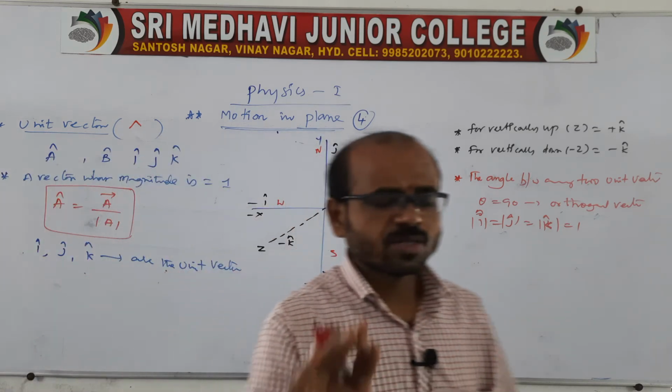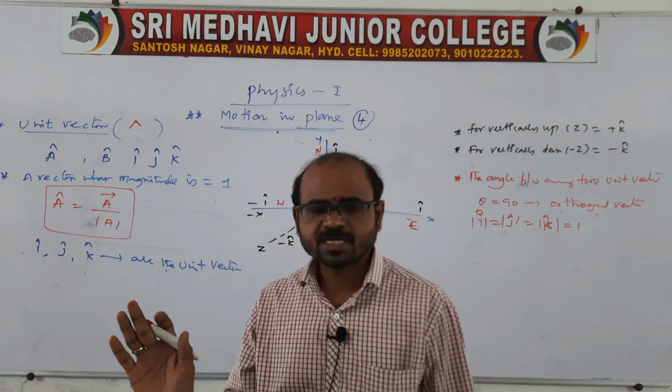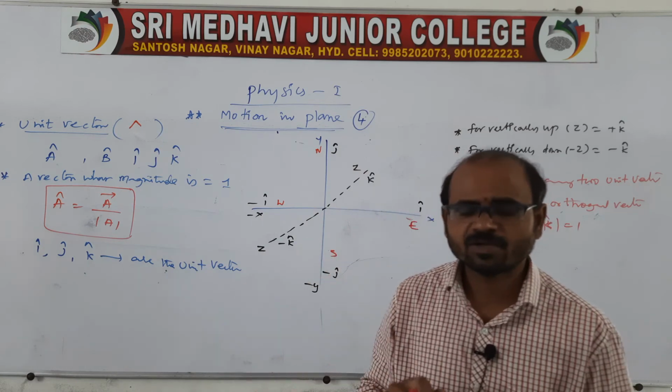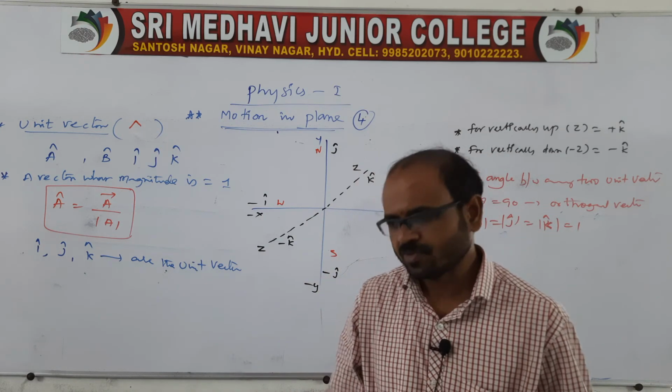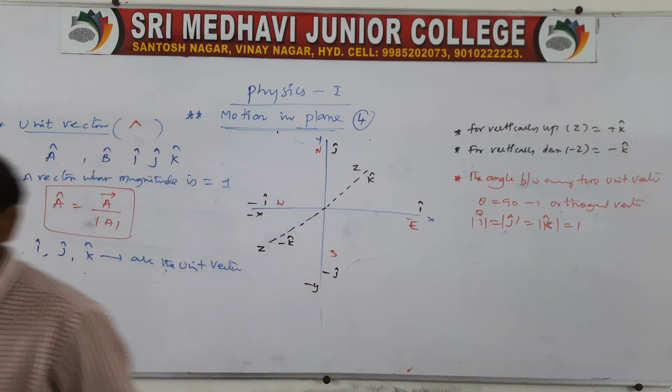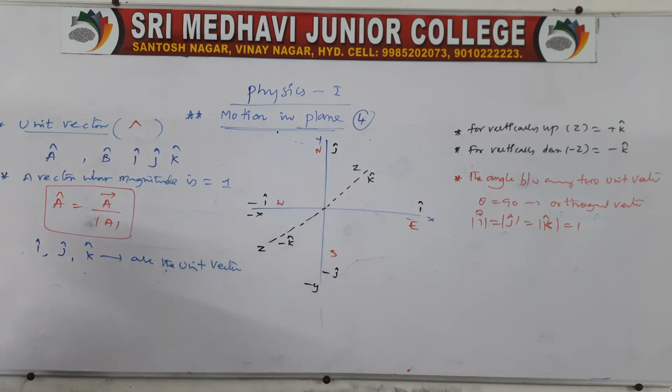i, j, k are the unit vectors. i is represented along x, j is represented along y, and k is represented along z, which is very, very important in this case. Let us see the vector representation.